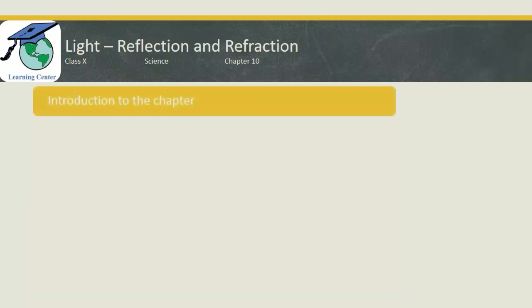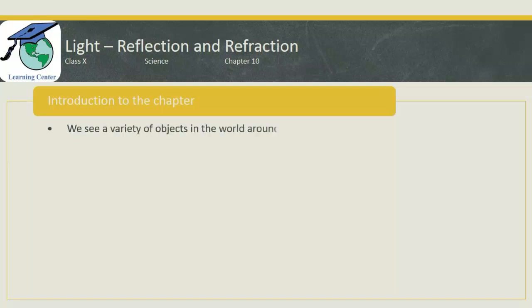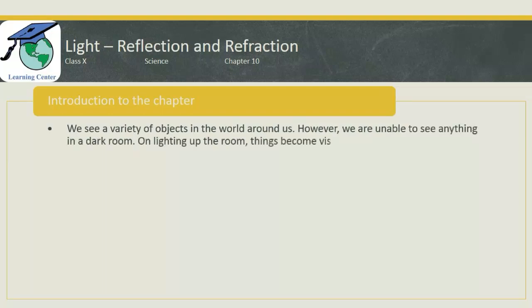Now let us go through the introduction of this chapter. We see a variety of objects in the world around us. However, we are unable to see anything in the dark room. On lighting up the room, things become visible. What makes things visible? The answer is obviously the reflected light from the things. The reflected light from the things is received in our eyes, and we can see the things.